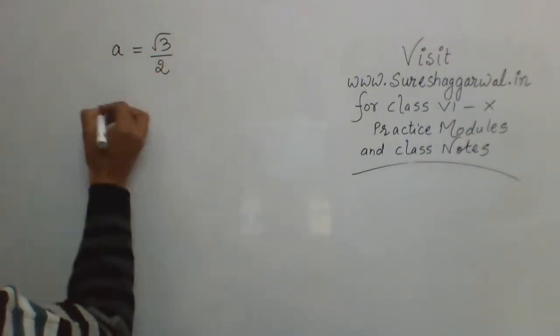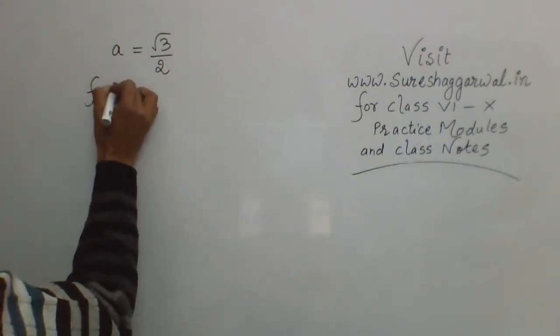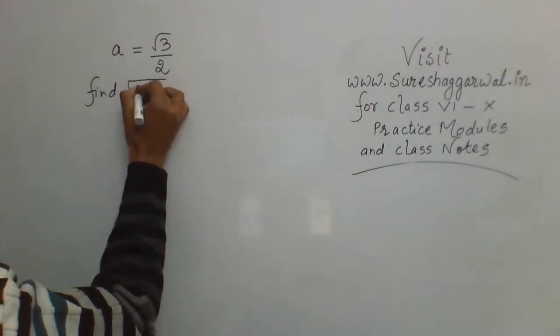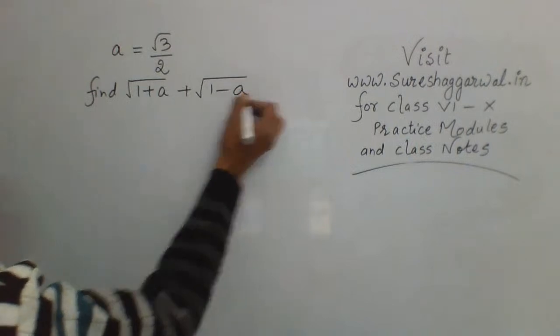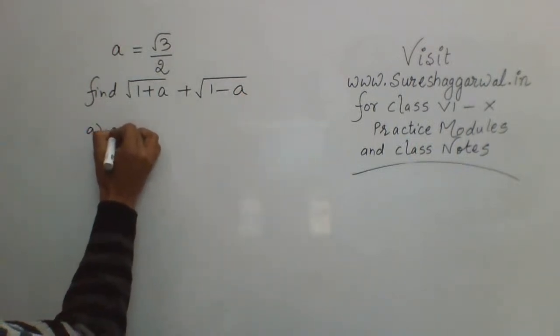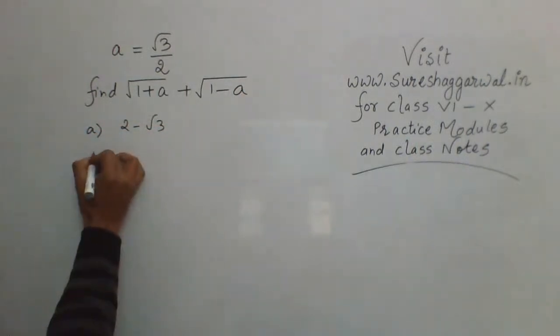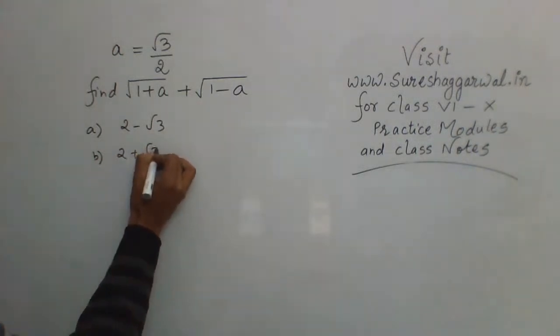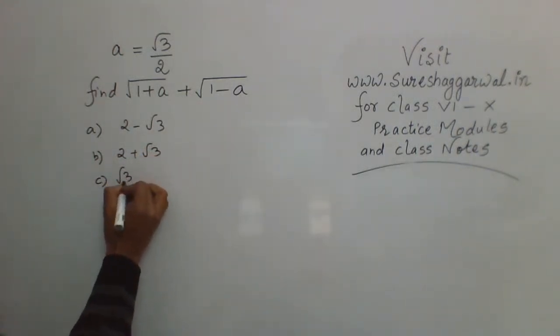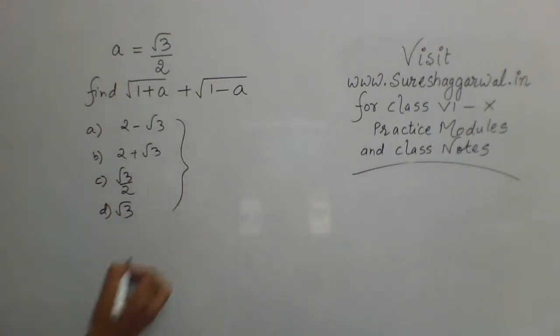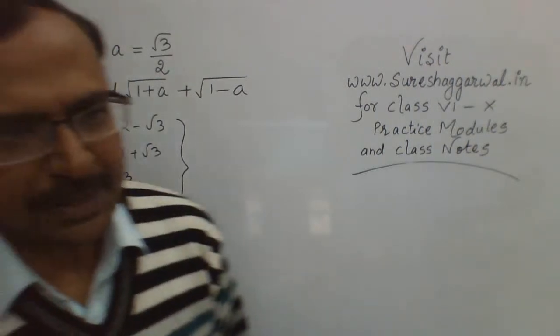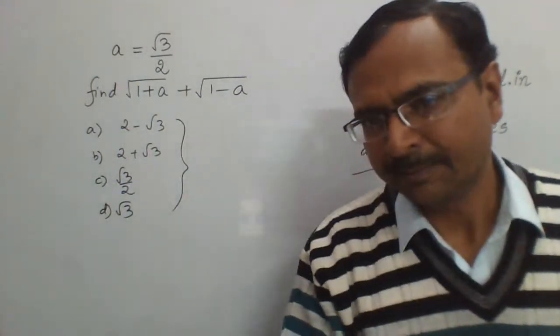Okay, you need to tell me the value of square root of 1 plus a plus square root of 1 minus a, and your options are 2 minus √3, 2 plus √3, √3 by 2, and √3. These are the four options. Please answer in A, B, C, or D. No different answers, please. A, B, C, or D.